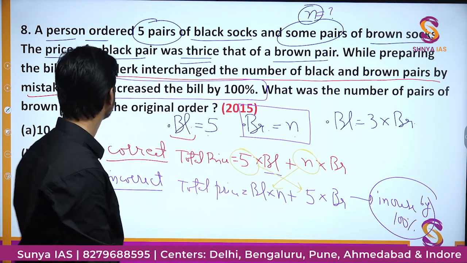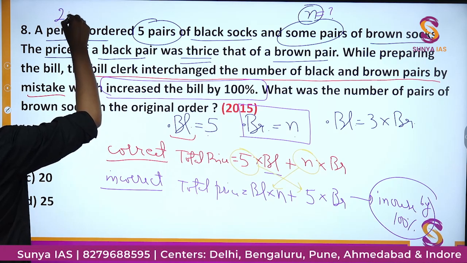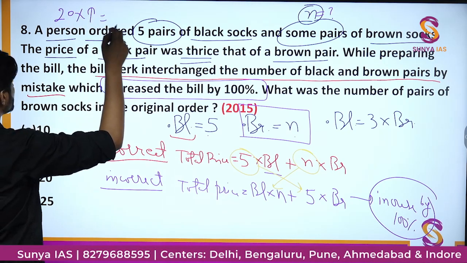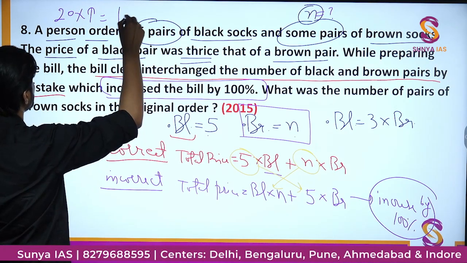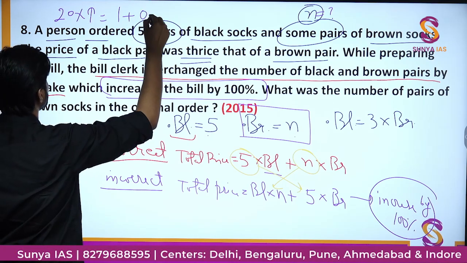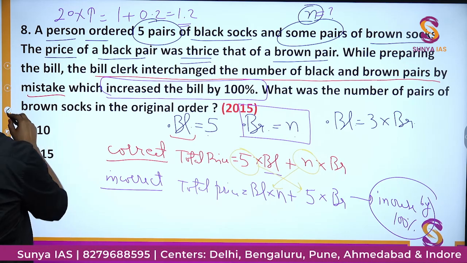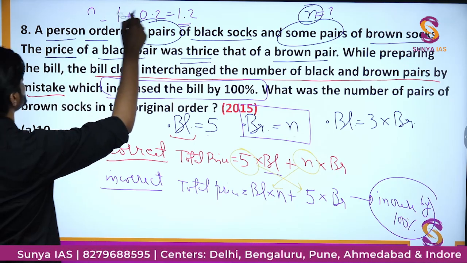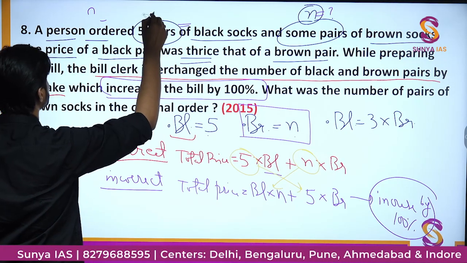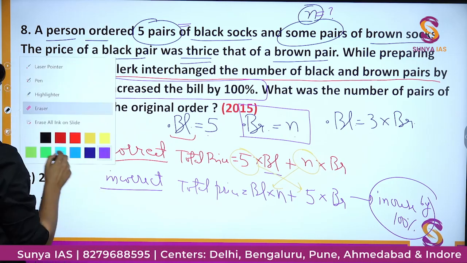So earlier you saw, if there was a thing like increase by 20%, what we used to do, we got 1 plus 20% of 1, that was 0.2. So we get 1.2. Now we are having 100% increase. What is 100% increase? Let me write it for you.